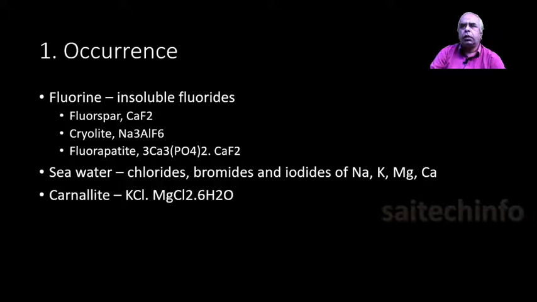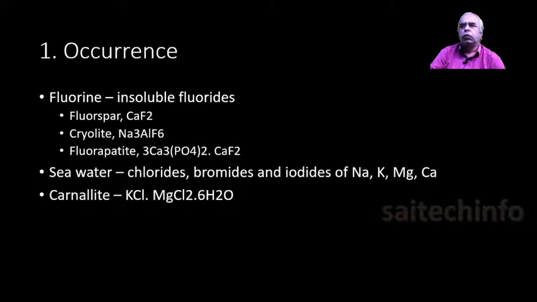When we look at fluorine particularly, it is available as fluorspar. That is one of the insoluble fluorides, calcium fluoride. Fluorspar is nothing but calcium fluoride. Then cryolite, that is sodium aluminum hexafluoride, Na3AlF6. Then fluorapatite. These are all the apatite family, apatite groups.